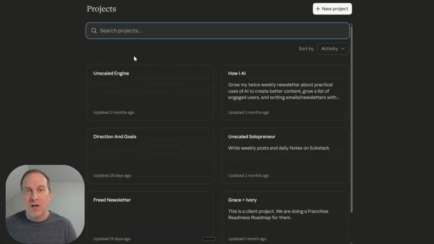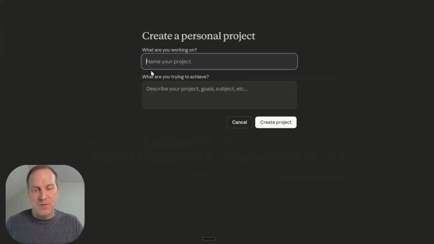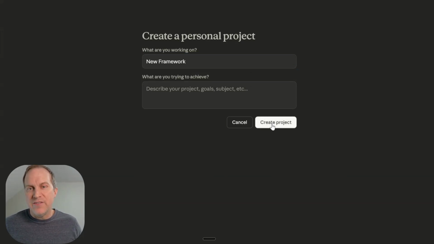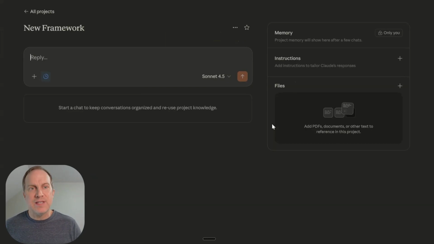So let's get started. First, I'm going to do this in Claude. You could do it in ChatGPT or Gemini. I'm using Claude more and more, and I'm going to start a new project just to keep it simple. If I don't have a name yet, I'm just going to call it new framework. I can give it a description, but in this case, I just want to separate this out from everything else I'm doing.